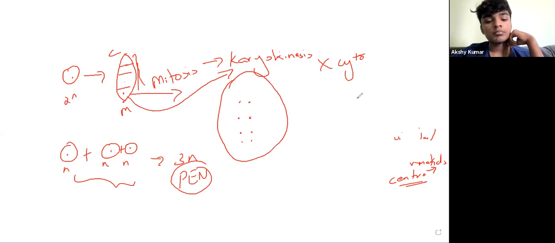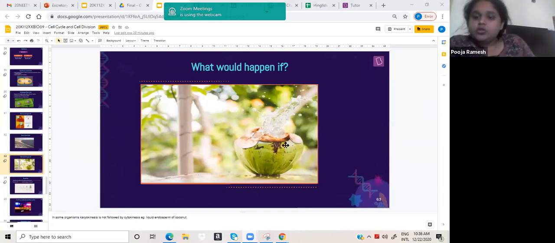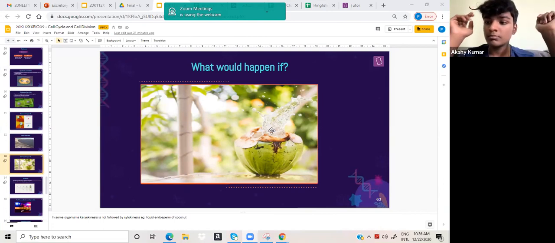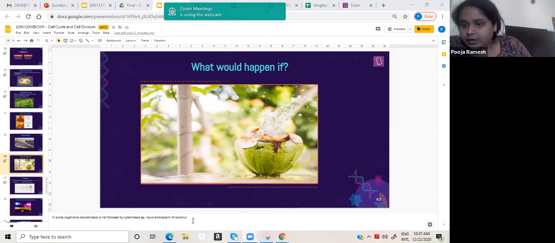Now this brings me back to the slide. So basically, if you see, what is the coconut water made up of? It is endosperm. Correct. The formation of this particular coconut water is only coenocytic in nature. That means no cytokinesis has happened. It has multiple nuclei in it. That's it. So that is why I brought that topic here.